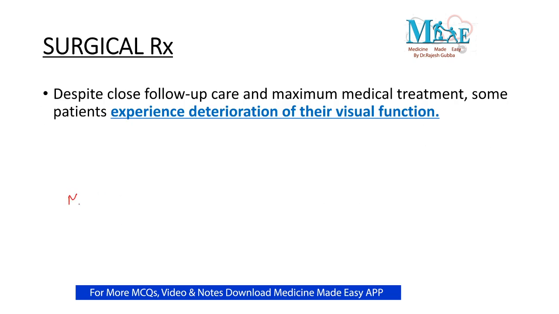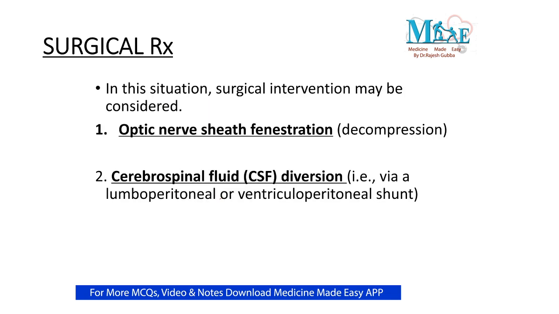So in spite of medical management, if the individual deteriorates, that is the point when you need to do a surgical correction in the individual. Now, what are the surgical treatment options for idiopathic intracranial hypertension? The surgical treatment options: number one, decompression. What is the decompression you will do? You will do an optic nerve sheath fenestration. So by doing this particular fenestration, the pressure over the optic nerve can get reduced.